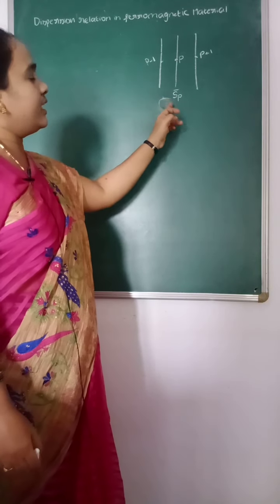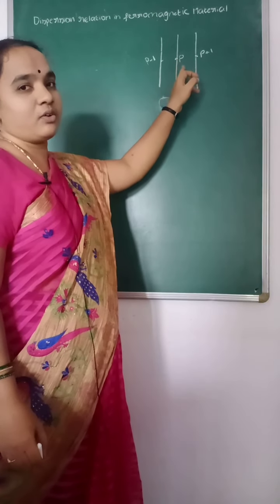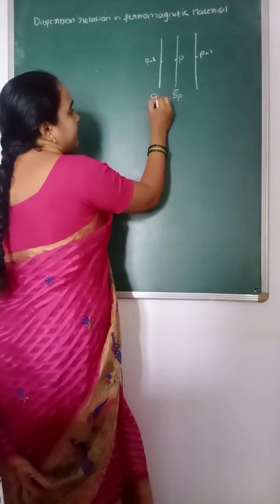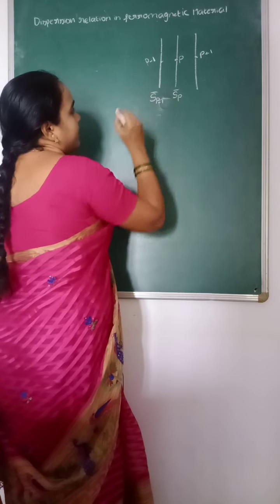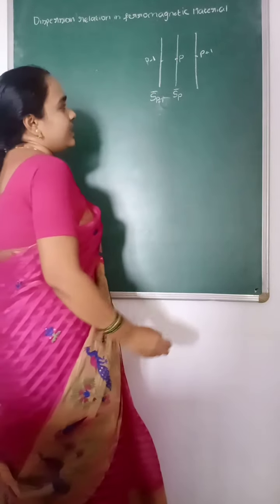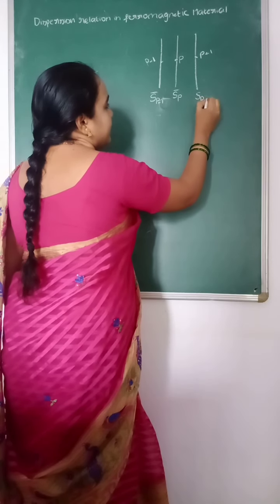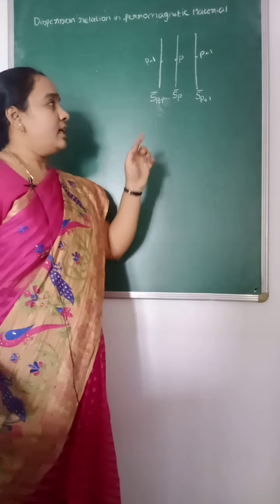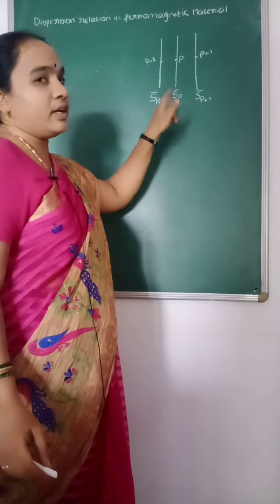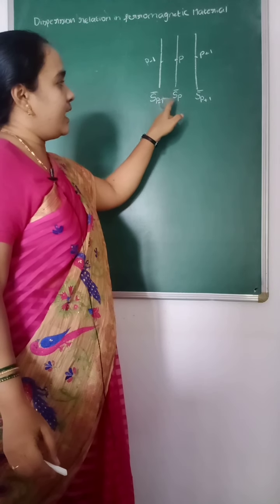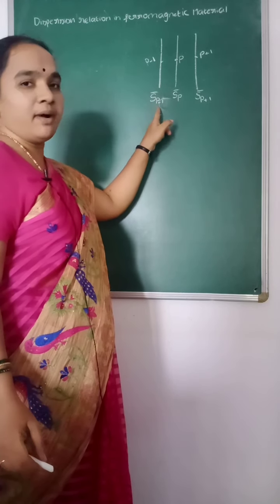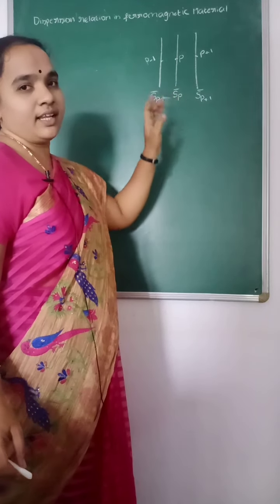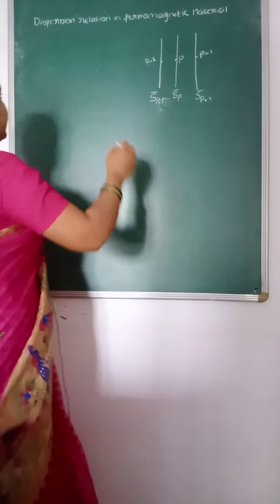The spin vector for the electron at the point p is Sp, the spin vector for the electron at the point p minus 1 is Sp minus 1, and here it is Sp plus 1. So the electron at the position p is interacting with the p minus 1 and p plus 1 spin vectors of the electrons. Then the exchange energy by the Heisenberg model,